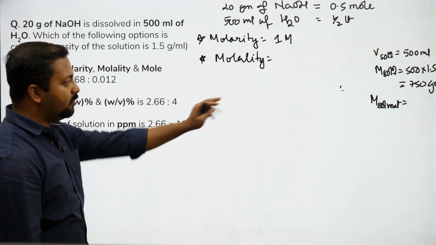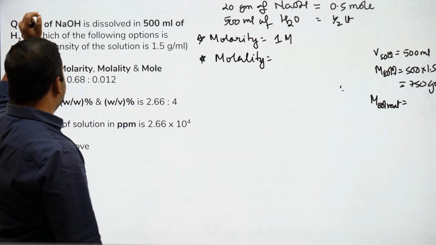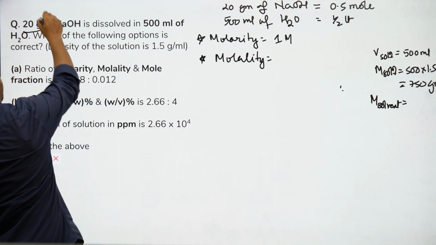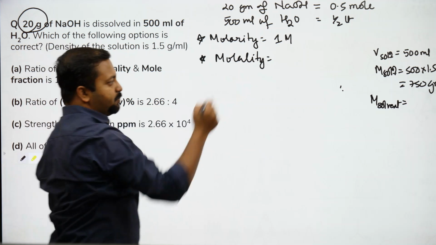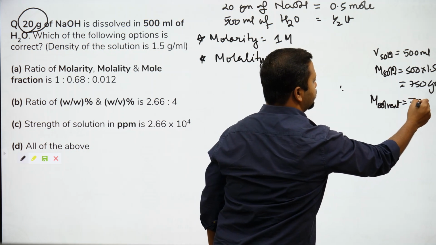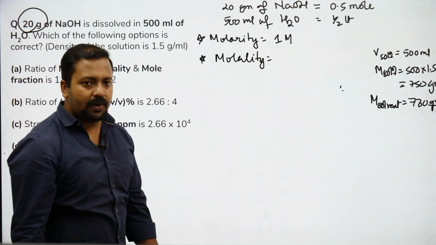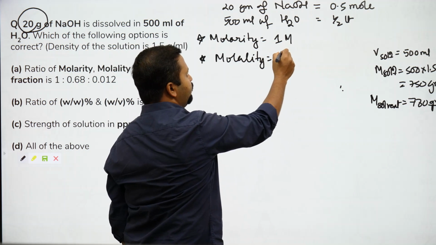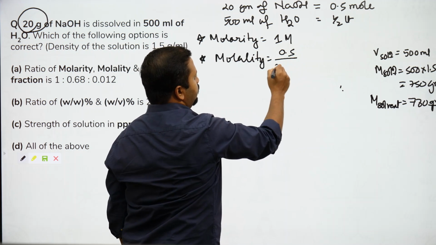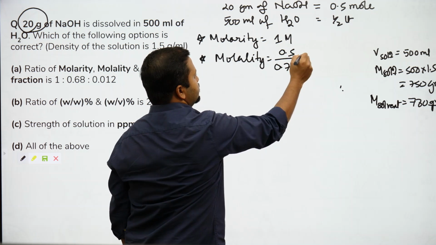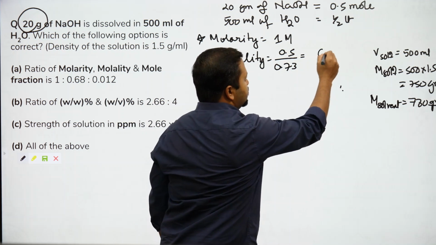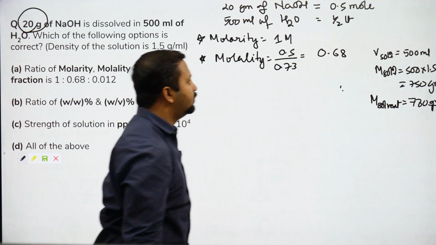So mass of solvent will be equal to solution minus the mass of solute. How much is the mass of solute? 20. So we subtract 20 from here, I'll get 730. 730 grams will be equal to how many kgs? 0.73. Number of moles is how much? 0.5 by 0.73. The answer will be 0.68.